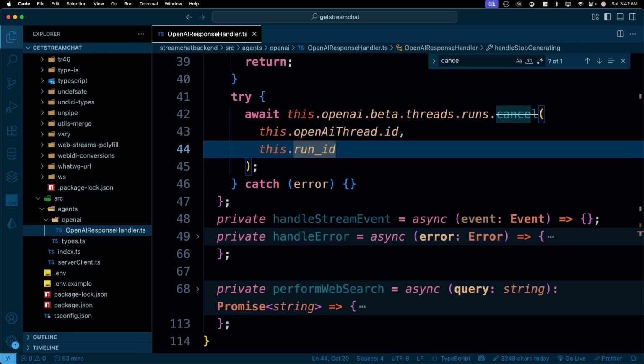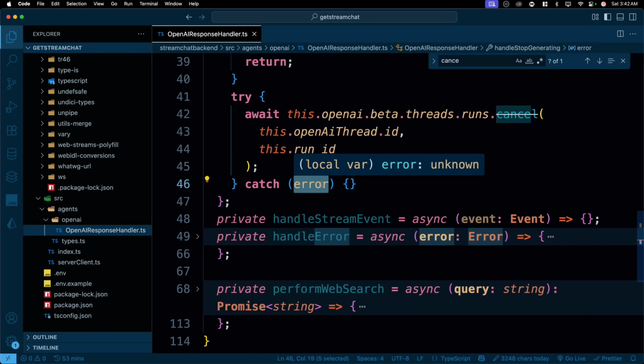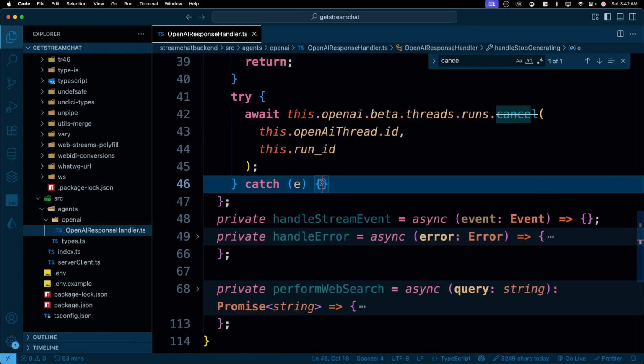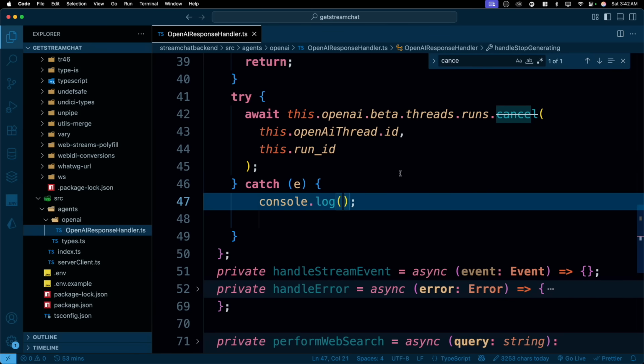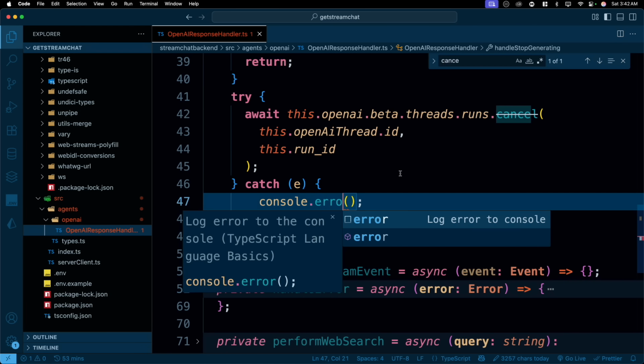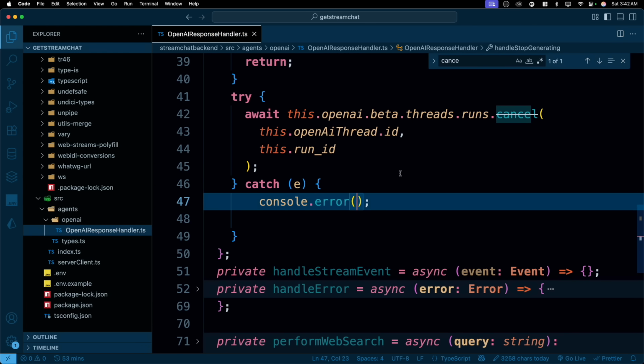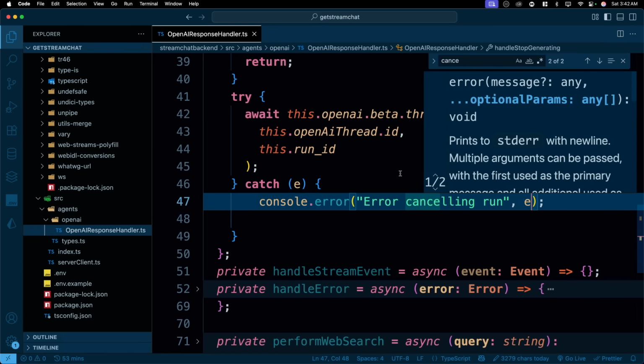Anyways, this is the main part where we simply cancel the whole generation. That's part one. And in the catch, we'll just go ahead and write a simple console error that says error cancelling run. And we'll simply just throw the error.